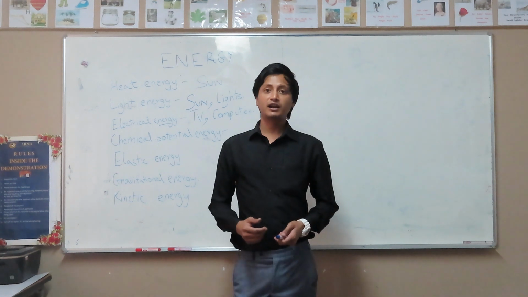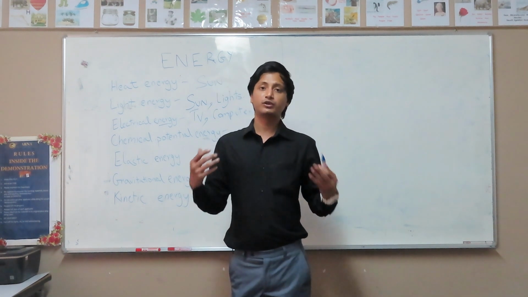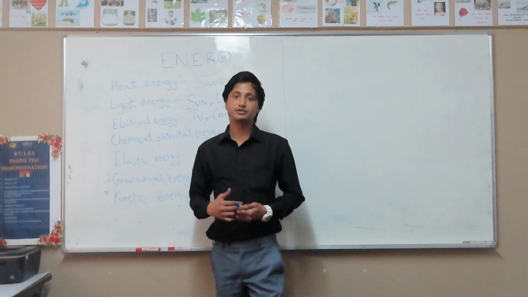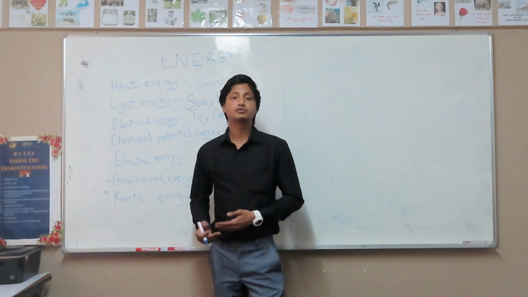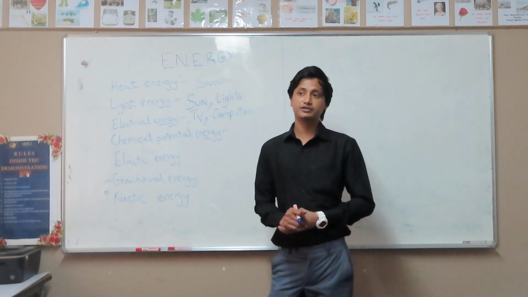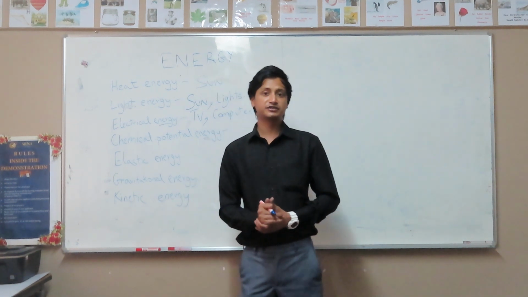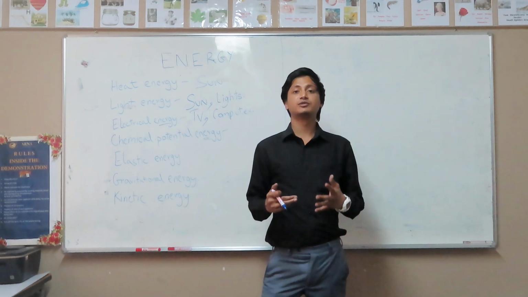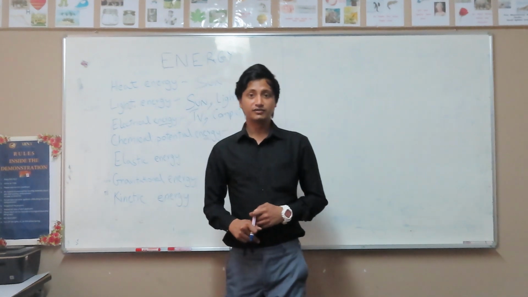We eat food and we digest it. Now, even though you cannot see the energy, right, we still have received energy from eating food. So food would be a source of chemical potential energy. Batteries would be a source of chemical potential energy. It's energy that has the potential to reveal itself, right?